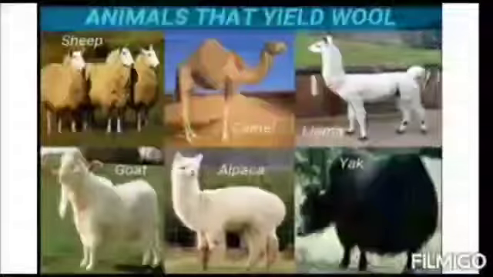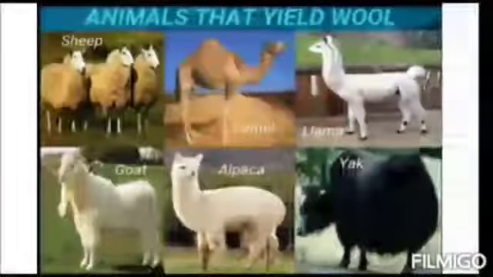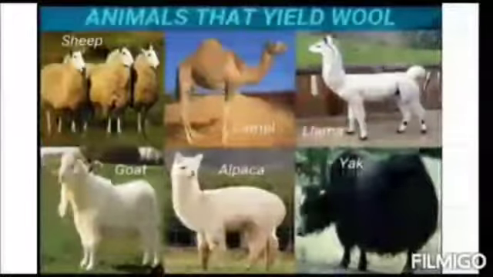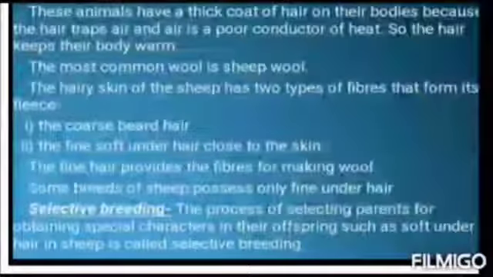These are the animals that yield wool. These are the animal pictures: sheep, goat, camel, yak, llama, alpaca shown here. Now we will discuss wool. Wool is obtained from the fleece, that is hair of these animals.